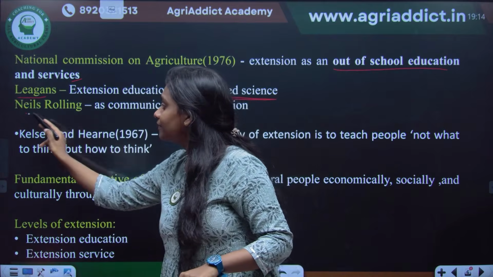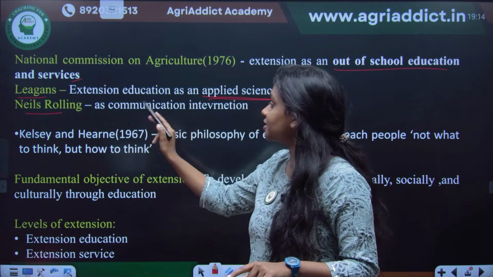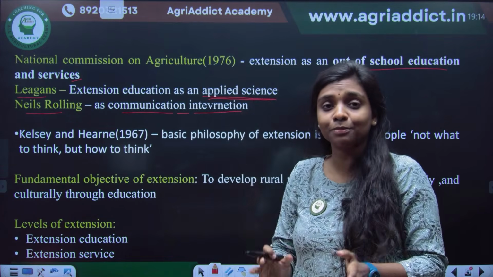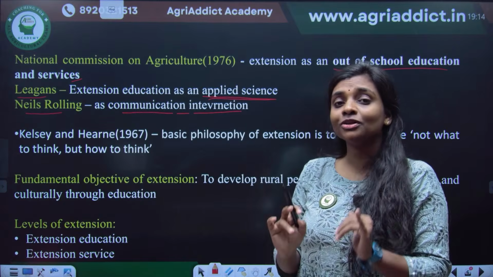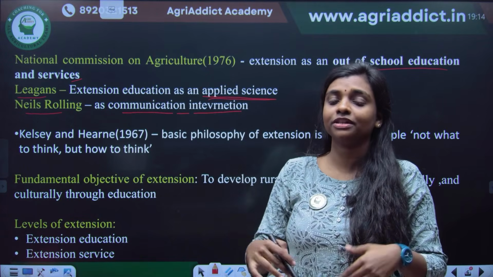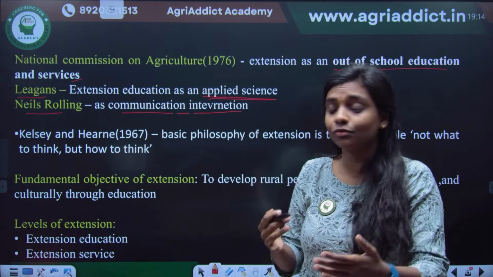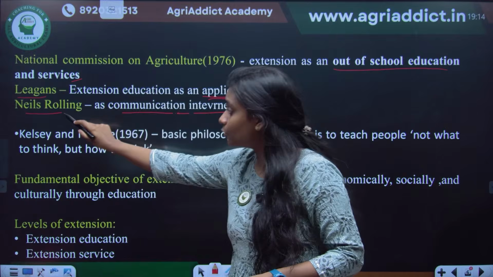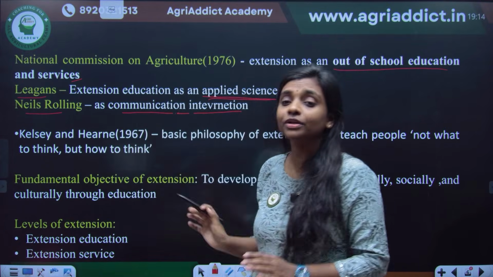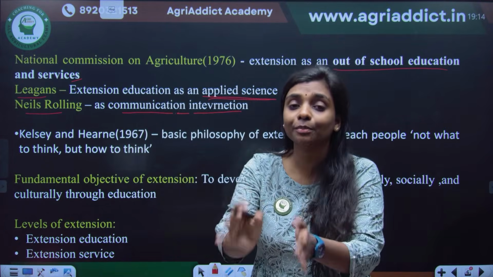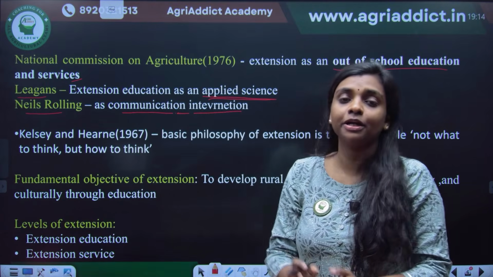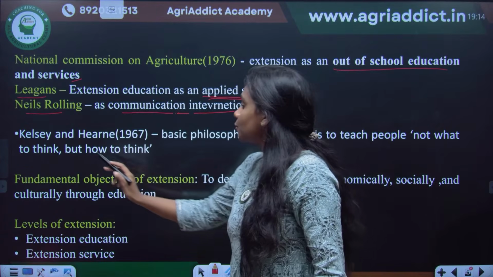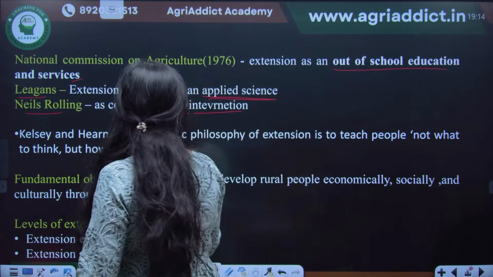And Niels Röling considered extension as a communication intervention. That's why we especially have a chapter on communication in extension. Why? Because all the transfer of technology, whether we are enabling the farmers, everything is involved with the communication process. So according to Niels Röling, extension is a communication intervention. How well you are communicating to the people, rural people or the farmers, depends on that you can define the extension.